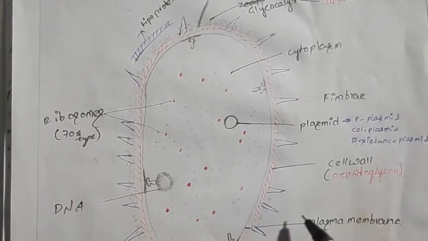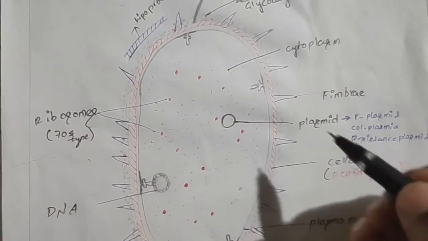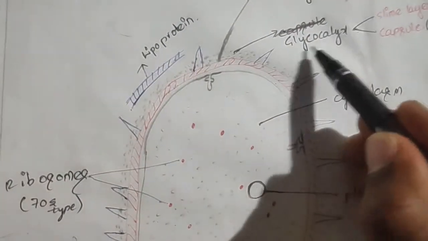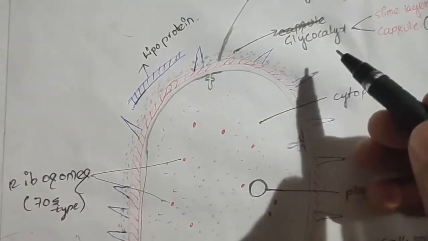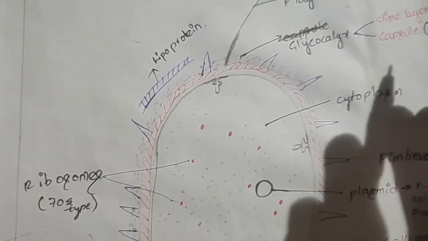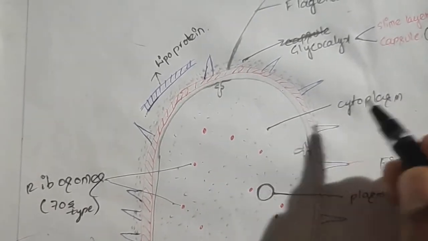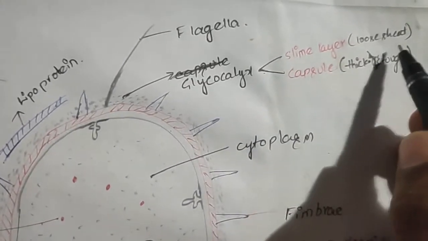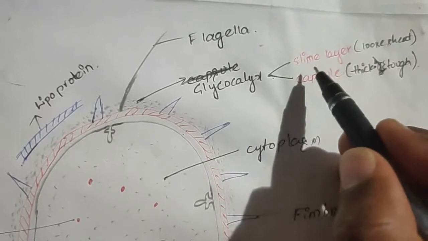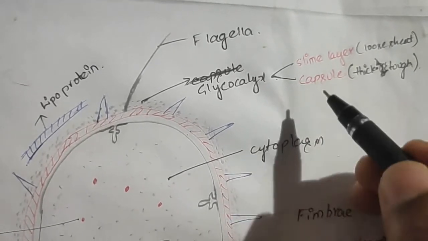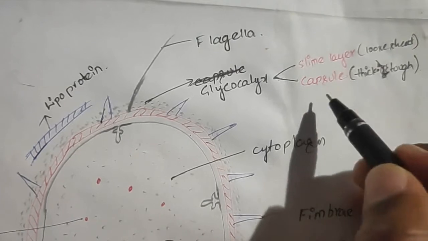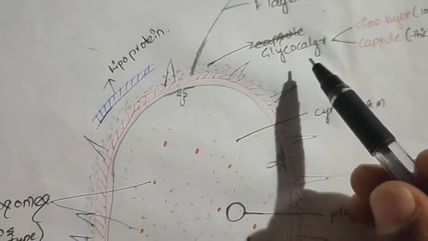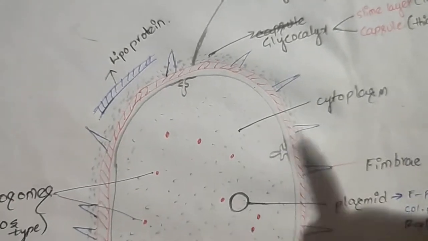In some bacteria, along with this cell wall and plasma membrane, another protective layer is present, that is the glycocalyx. This glycocalyx differs in composition and thickness among different bacteria, and it is present only in some bacteria, not all bacteria. This glycocalyx may be a loose sheet, and such type of glycocalyx is known as the slime layer. In some other bacteria it may be thick and tough. Such type of glycocalyx is known as the capsule. It also helps as a protective layer for this cell.